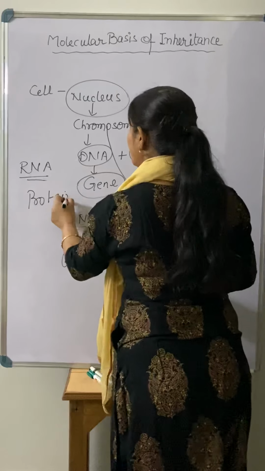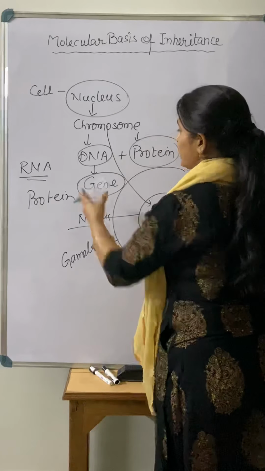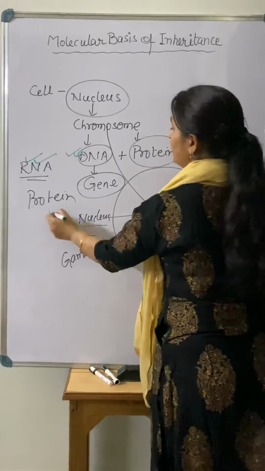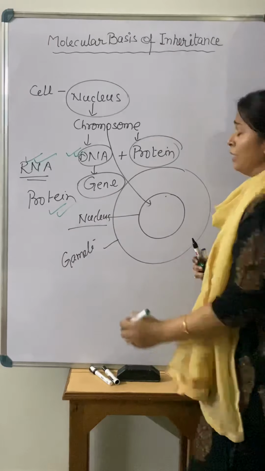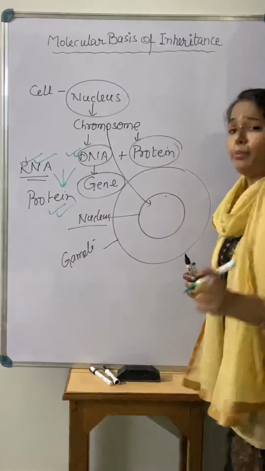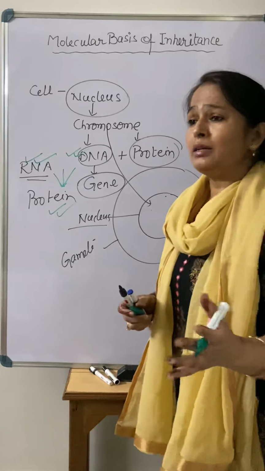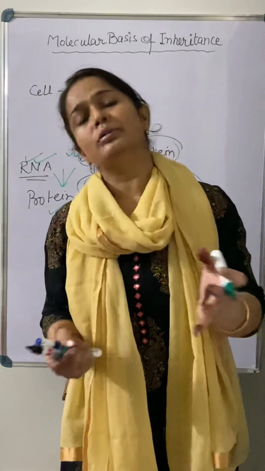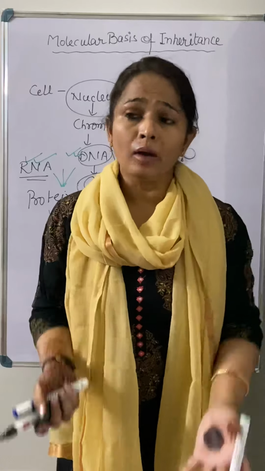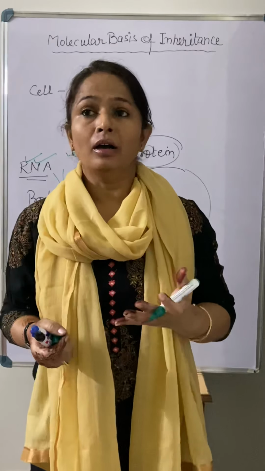So inside the nucleus there are three things present. First is DNA, second is RNA, and third is protein, right? Now the point is, among these three, which one is more important and suitable for passing characters from one generation to the next, or which follows all the criteria that are important for a genetic material?